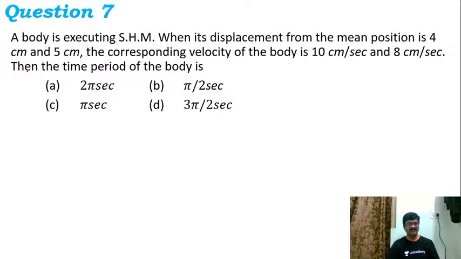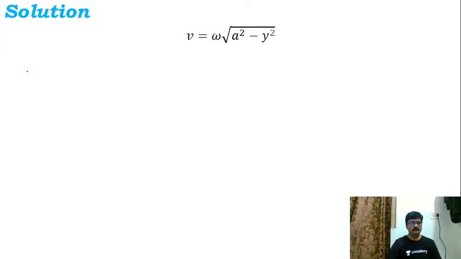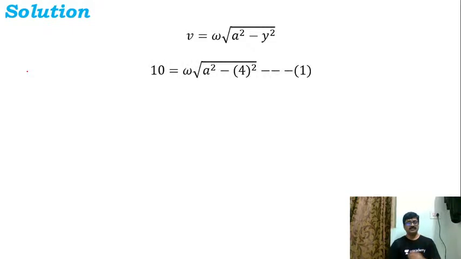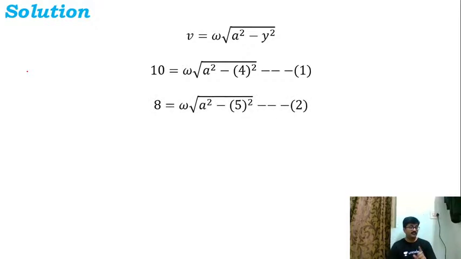They're asking us to find the time period of the body here. So accordingly, I'll mention the velocity equation as omega into square root of a square minus y square. Initially v is 10, right? So at y is equal to 4, v is equal to 10. So hence I'm mentioning it like this. Then second case, at y is equal to 5, v is 8, so I am writing it as equation 2 now, like this.